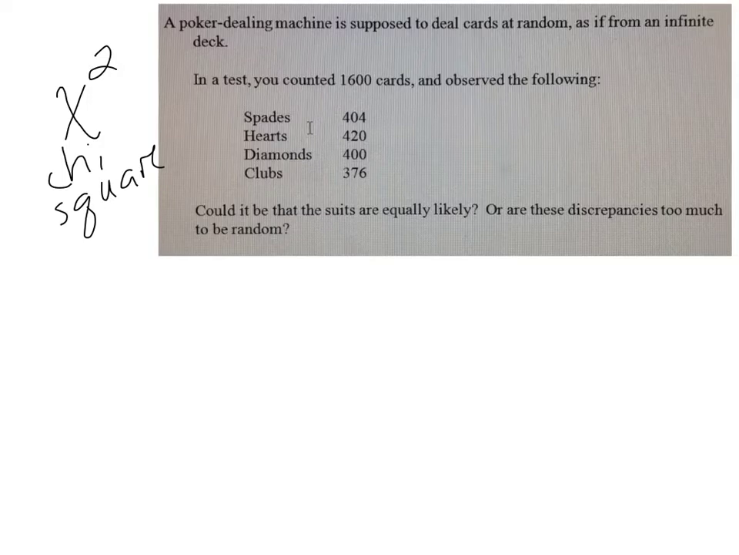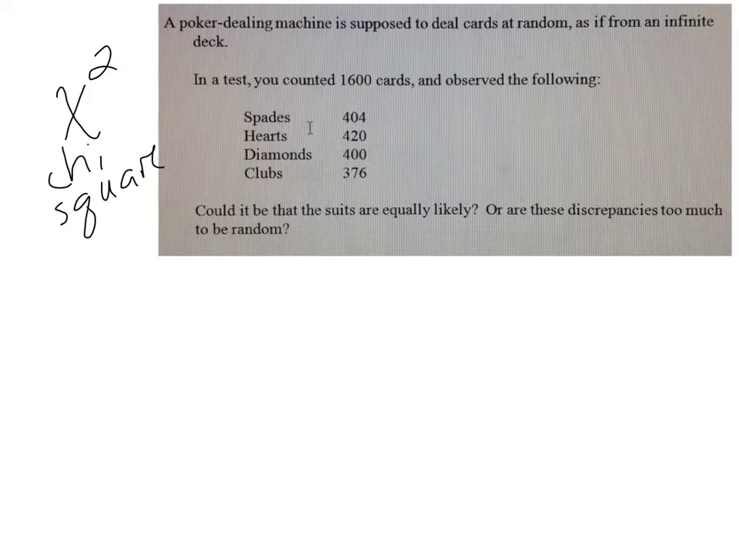A poker dealing machine is supposed to deal cards at random, as if from an infinite deck. In a test, you counted 1,600 cards and observed the following. You've got 404 spades, 420 hearts, 400 diamonds, and 376 clubs. Could it be that the suits are equally likely, or are these discrepancies too much to be random? So we're trying to see if, even though we didn't get a perfectly even distribution, is it statistically close enough that it's still considered random? Or are they too skewed and they're not considered random anymore?